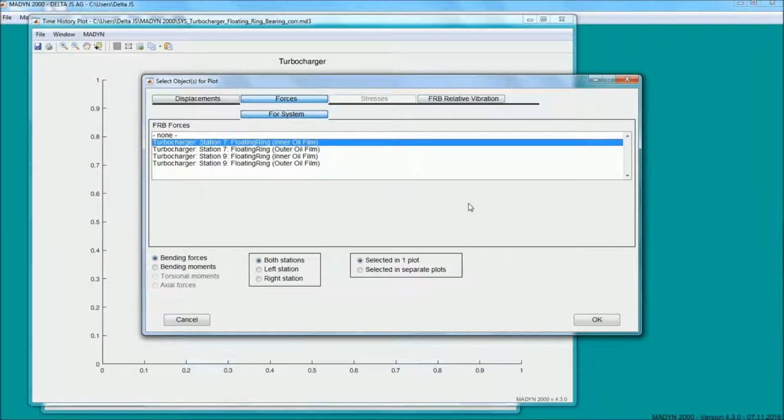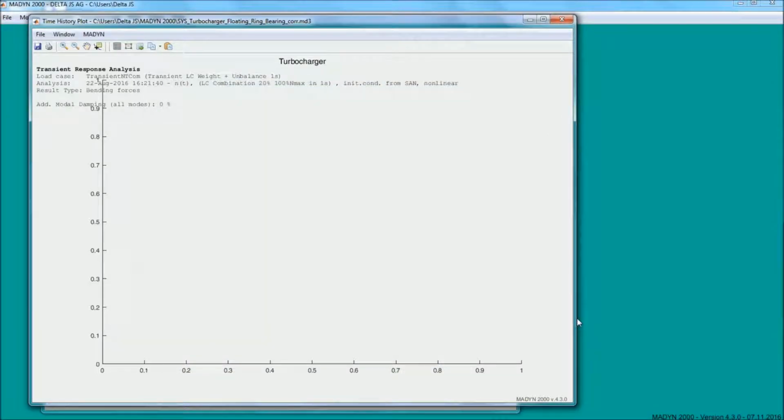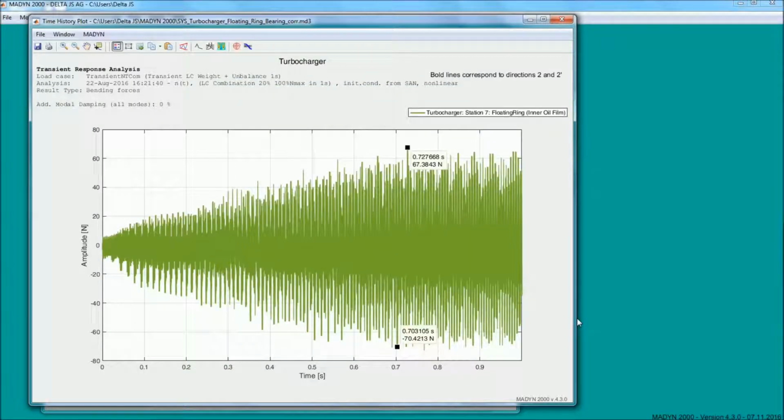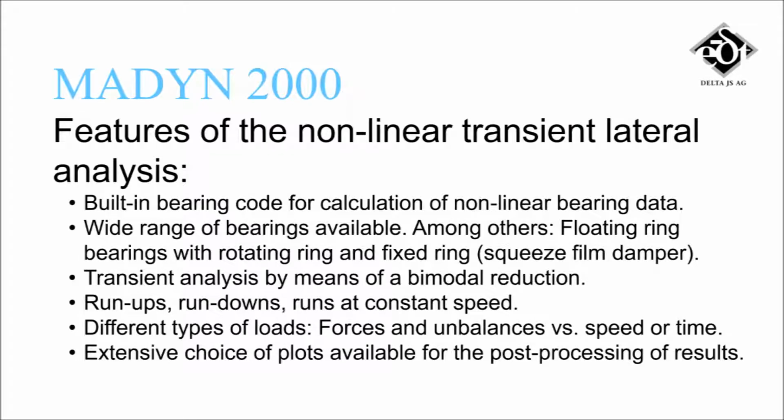One can also plot the forces in the bearings. Many additional features facilitate the nonlinear simulation of complex lateral models.